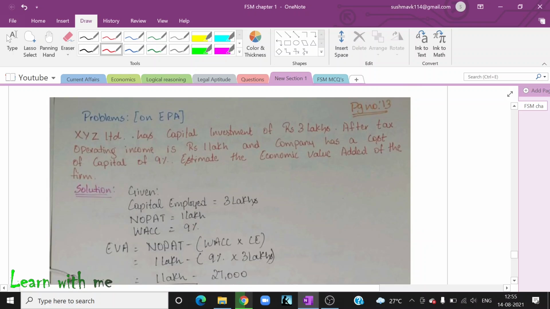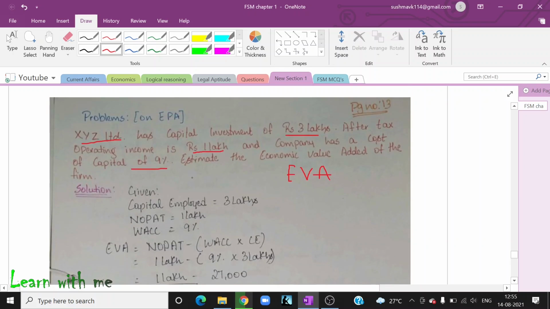Let us solve one problem quickly. XYZ Company Limited has a capital investment of rupees 3 lakh. After-tax operating income is rupees 1 lakh, and the company has a cost of capital of 9%. Estimate the economic value added, the EVA, of the firm.